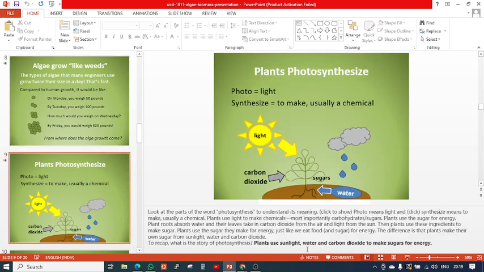Let's see. This is the photosynthesis process. Photo means light, synthesis means to make, usually in chemical processes. So algae can utilize carbon dioxide, solar energy, and different nutrients and water, and it can convert the solar energy to be stored in the form of algae biomass.